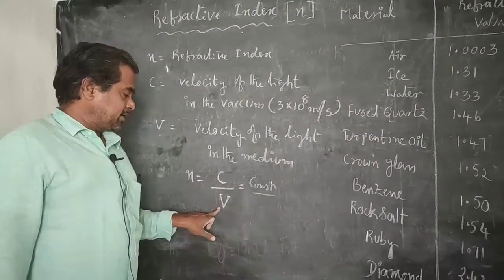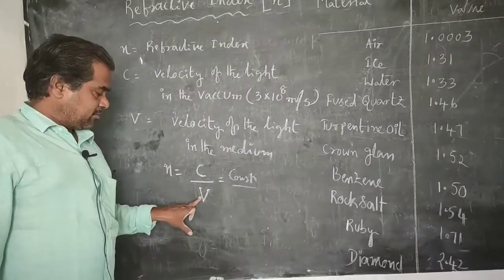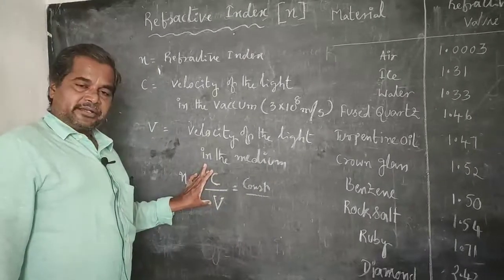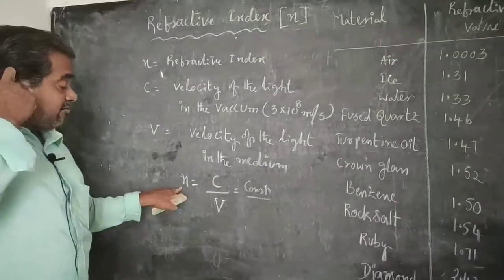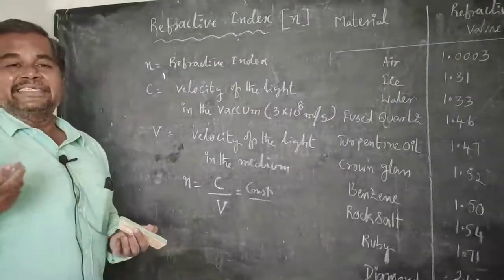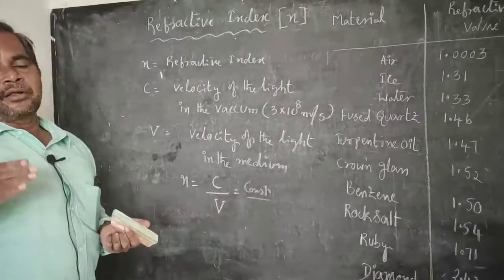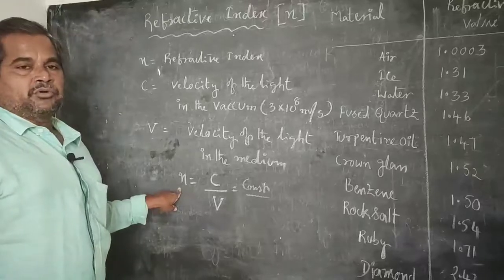If the denominator value increases, the value of the fraction decreases. If the denominator value decreases, the value of this fraction increases. So by observing the refractive indices of any two mediums, we can conclude which medium is rarer and which medium is denser.